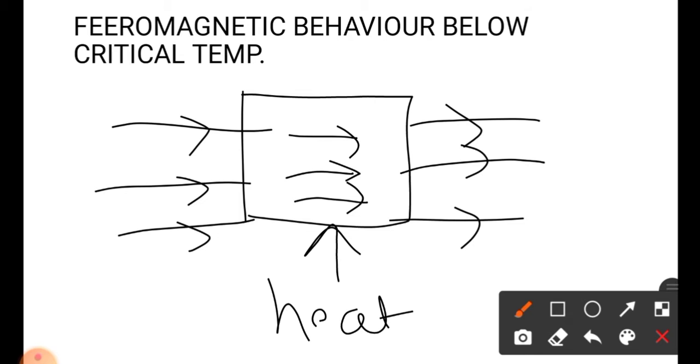When we apply heat energy, the unpaired electrons take the heat energy and start vibrating. Therefore, the alignment of the unpaired electrons will change and they will move in random directions. Due to this movement, the alignment is disturbed and the magnetic property of the ferromagnetic material is disturbed. The magnetic susceptibility of the material is also disturbed, or it reduces.